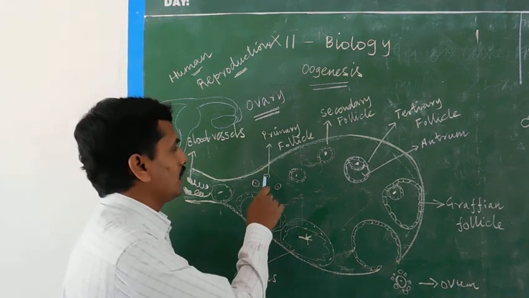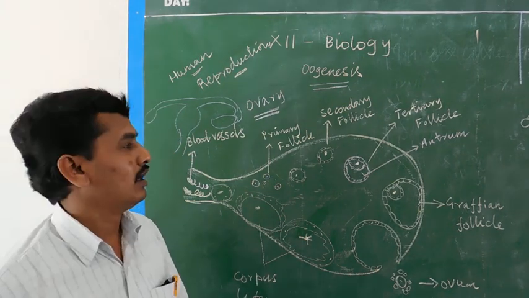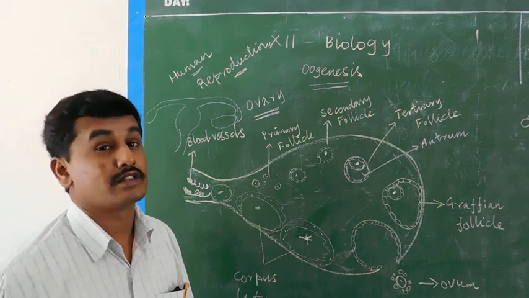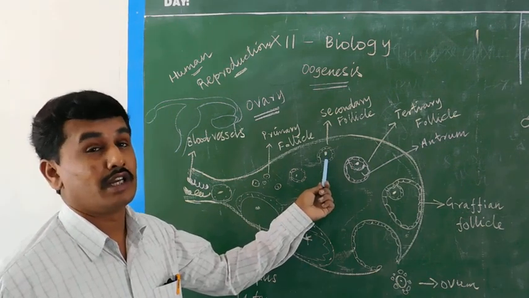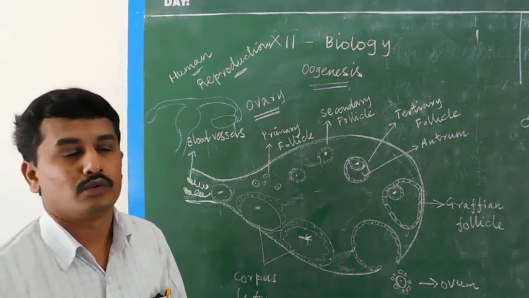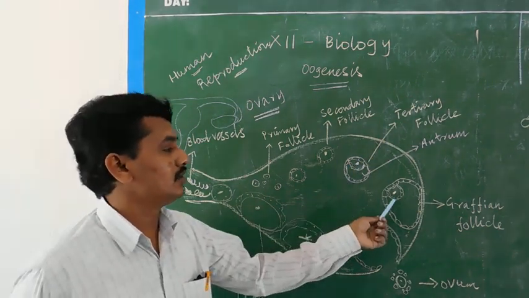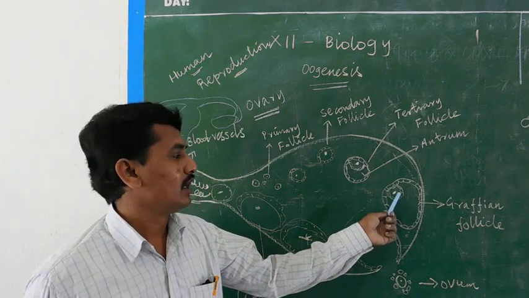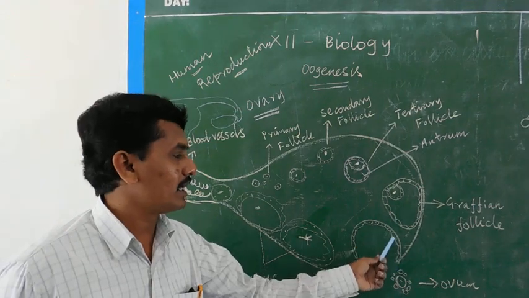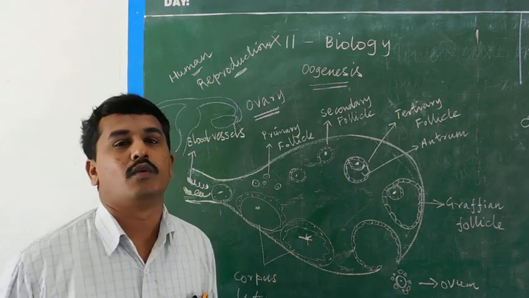So the primary follicle contains a primary oocyte, and the secondary follicle contains a primary oocyte. This is the primary oocyte only, not the secondary oocyte. The tertiary follicle also contains a primary oocyte. Then slowly, during the Graafian follicle stage, it is converted into the secondary oocyte. The secondary oocyte, after maturity, is released as the ovum.